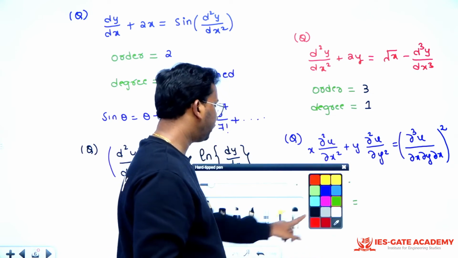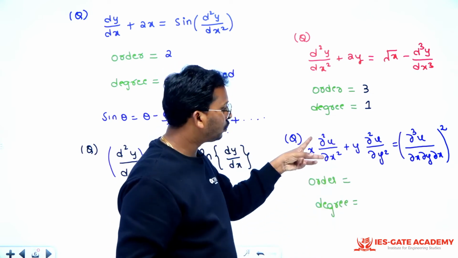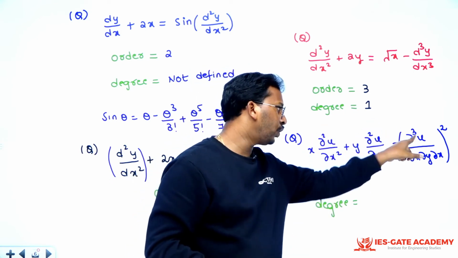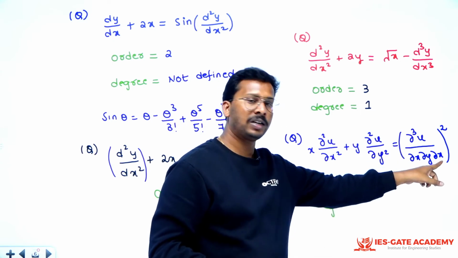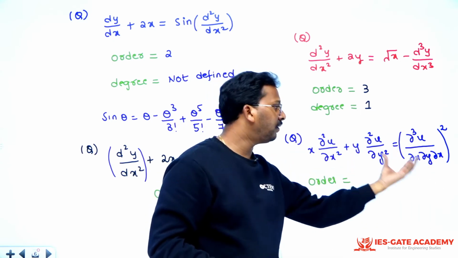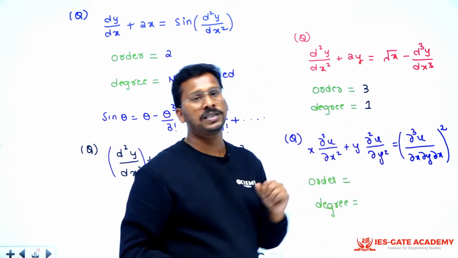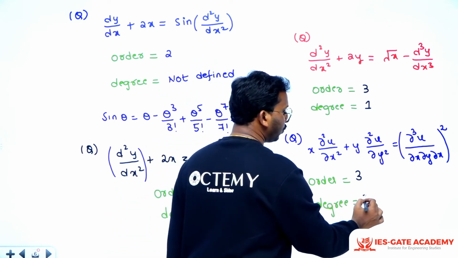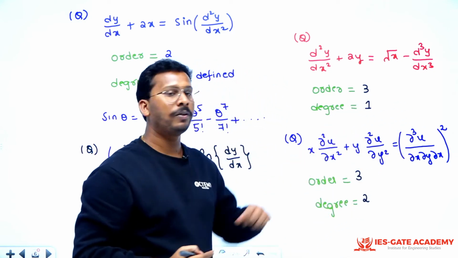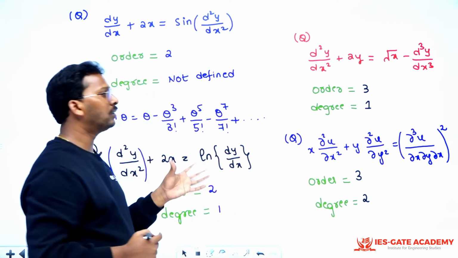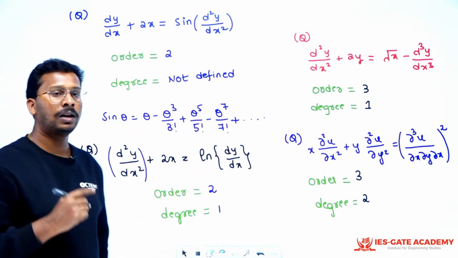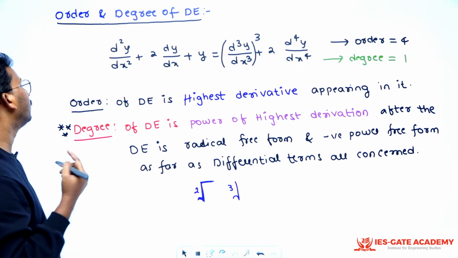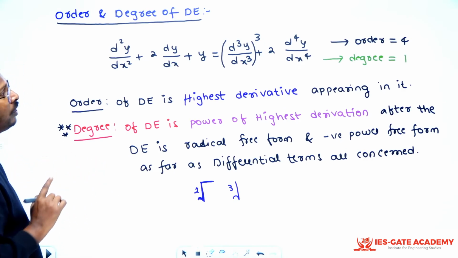So see, what will happen? Here also you see this is 2 times differentiated, this is 2 times differentiated, but this is 3 times differentiated, isn't it? Because dou cube u by dou x, dou y, dou x. That means it is first differentiated with x, then with y, then with x. So 3 times it is differentiated. So the order is 3. And what is the degree? The degree is basically 2, right? Because of the highest power, and no negative powers, no fraction powers are there. So the same rules, whatever I told, will also be applicable for your PDE, which are applicable for your ODE, right? So these are the small definitions of your order and degree. Make sure you do not forget this.